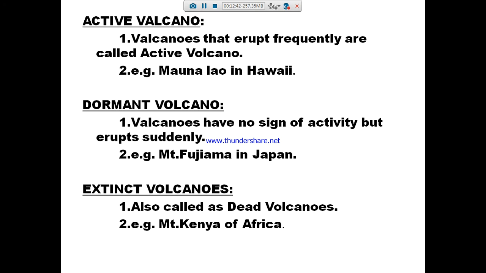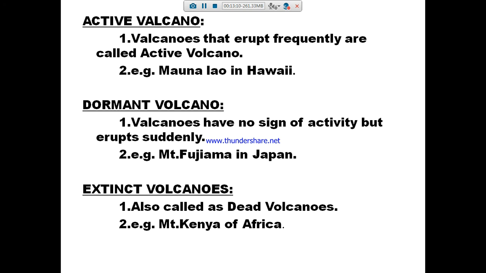The active volcanoes are volcanoes that erupt frequently. There is one more word here. Which is called the lighthouse? Stromboli volcano is called the lighthouse of the Mediterranean Sea. That is a fully active volcano, so we call it the lighthouse of the Mediterranean Sea. Which volcano? Stromboli volcano. Okay, and we have seen dormant volcano.